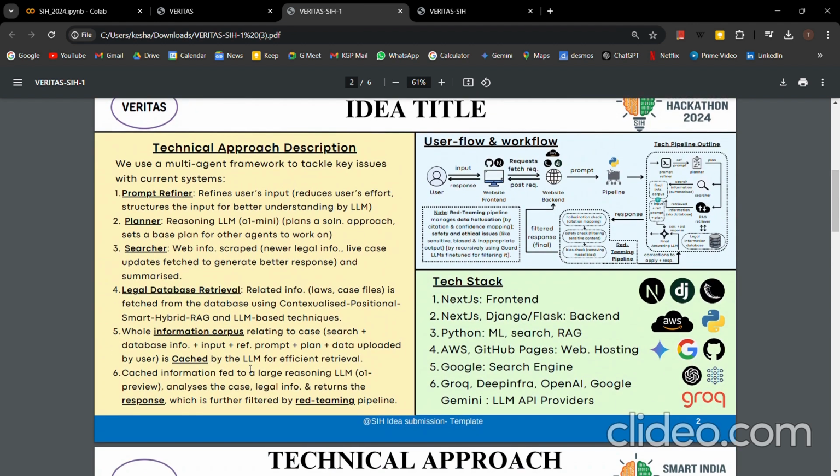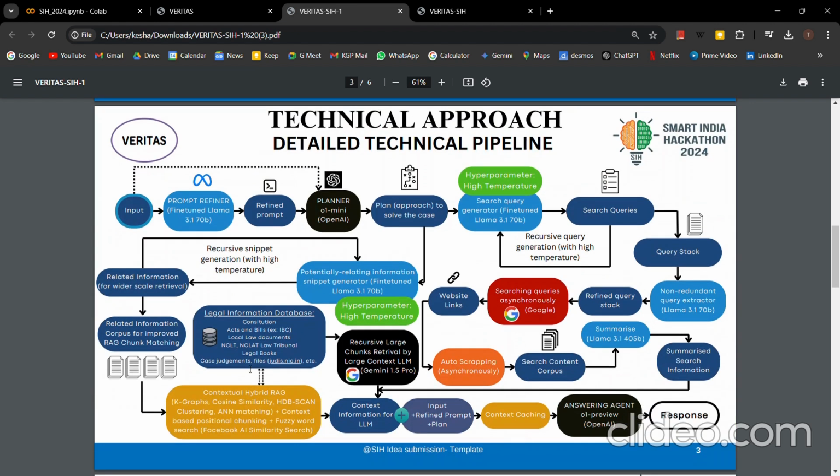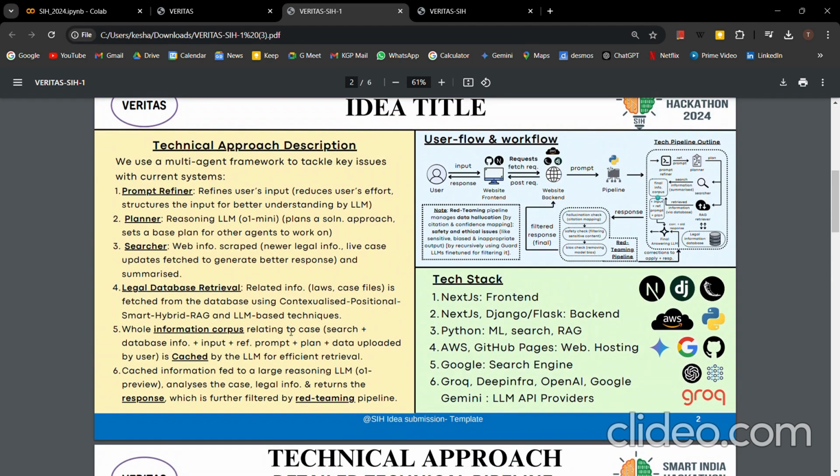And after that, we are also using Google search. Why is Google search important? Because suppose there is a new update in the law, or suppose there is a new law that is being passed, or suppose there is new news on the particular case that you are searching for, right? That information won't be available in the legal database that we had already created a while back, right? So these are live updates that need to be recorded, and Google search consists of an enormous corpus of data, right?